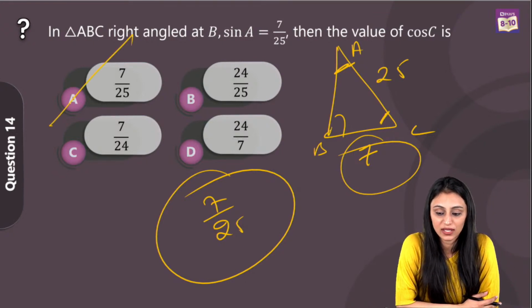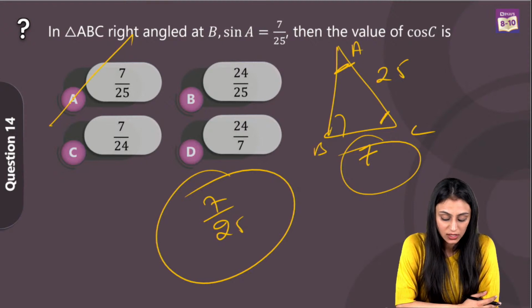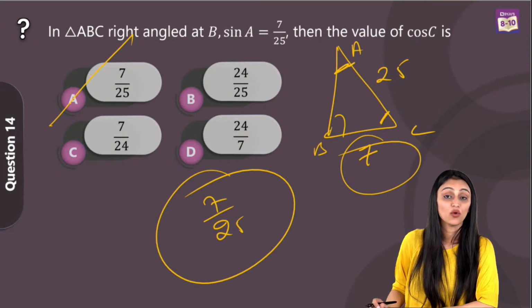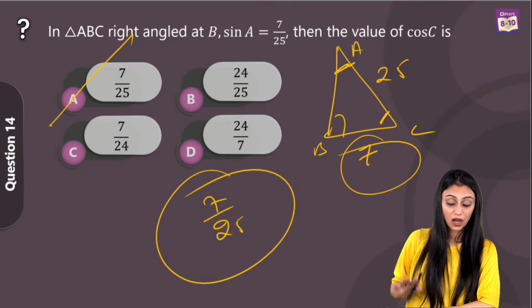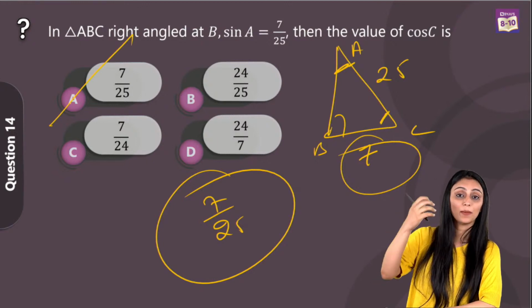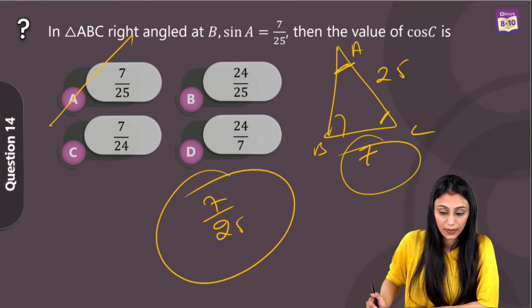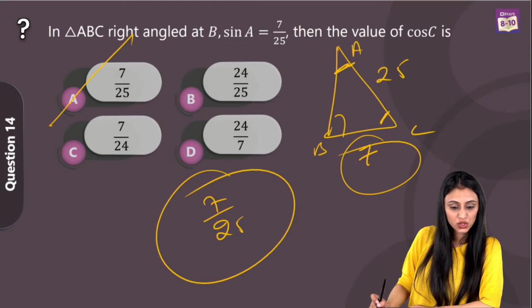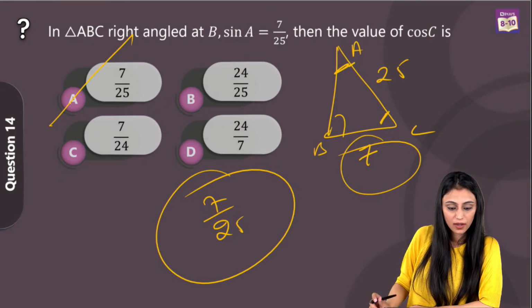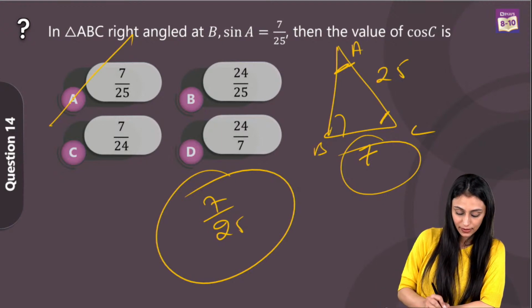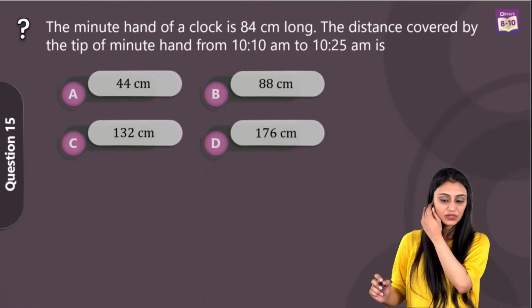Yes, Umama Nafis, option A. Varsha, option B. No, B is not the right answer. No, option A. See, we do not need to find the base over here. The perpendicular is already given. According to the angle, the sides, the perpendicular and base, change. All right, option A. Yes, Sujal. Yes, Deepak. Absolutely, A is the right answer. Let's take a look at question number 15 now.